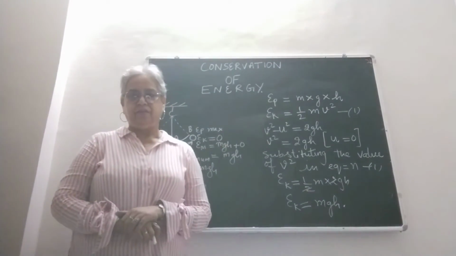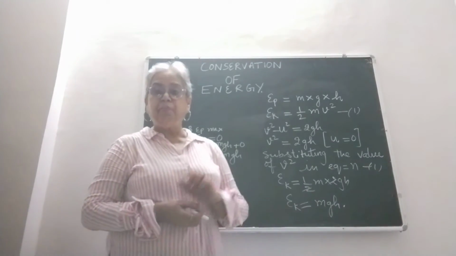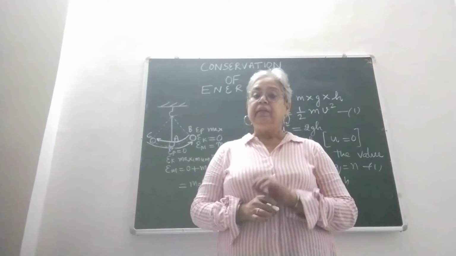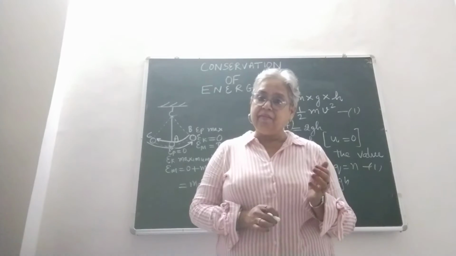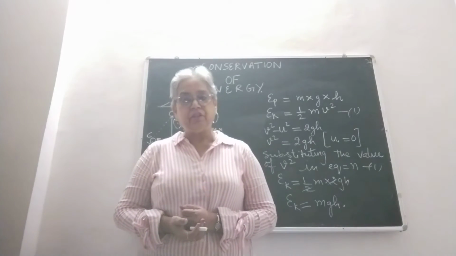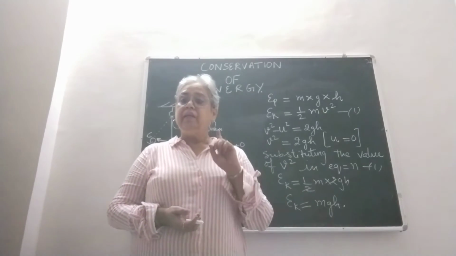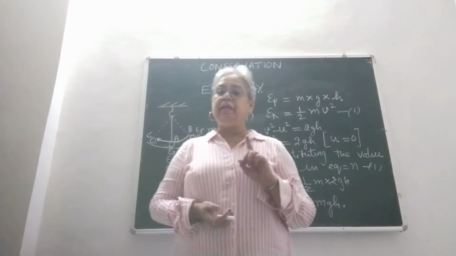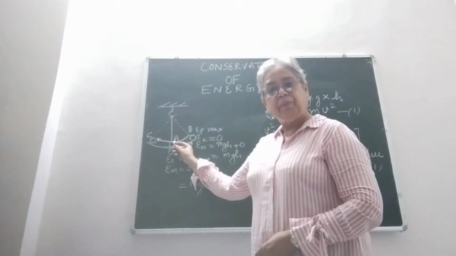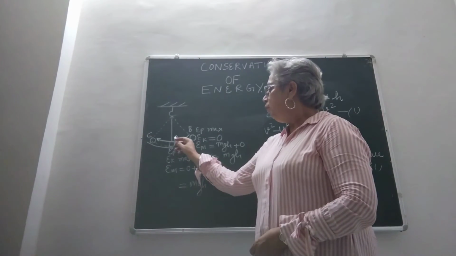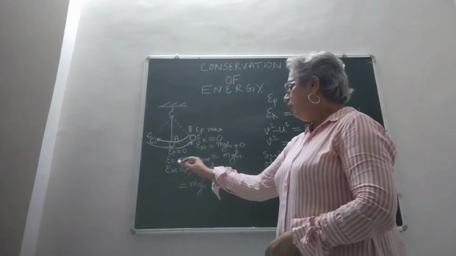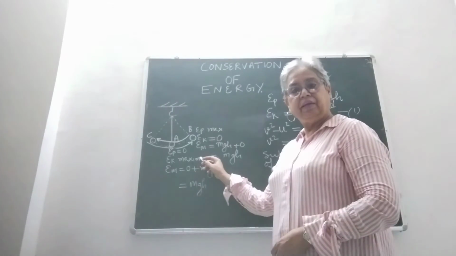Now when it is oscillating, how is the energy being transformed, and if the energy is being transformed, is the energy decreasing or increasing? As we know, according to the law of conservation of energy, energy can neither be created nor can it be destroyed. So what is happening in this case is, at mean position the pendulum has zero potential energy, but it has maximum kinetic energy.